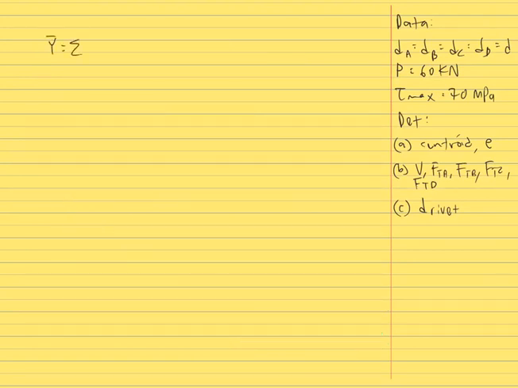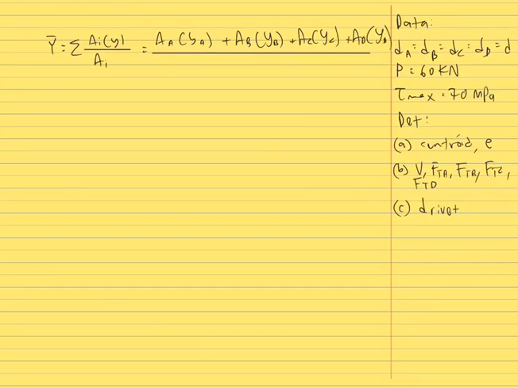Now let's find the y bar. Y bar is equal to the summation of the cross-sectional area of each rivet times the distance from the rivet to our reference point C, divided by the summation of all areas of all rivets. Since all rivets have the same diameter, the cross-sectional area for rivets A, B, C, and D is the same.